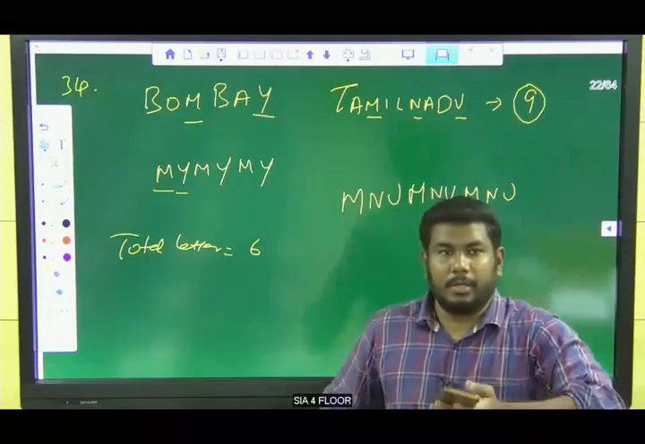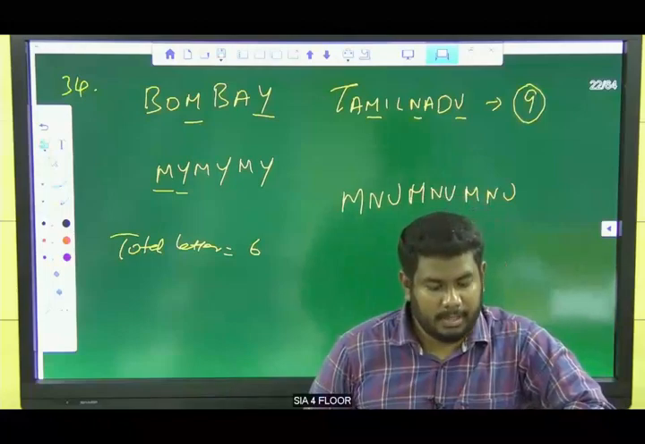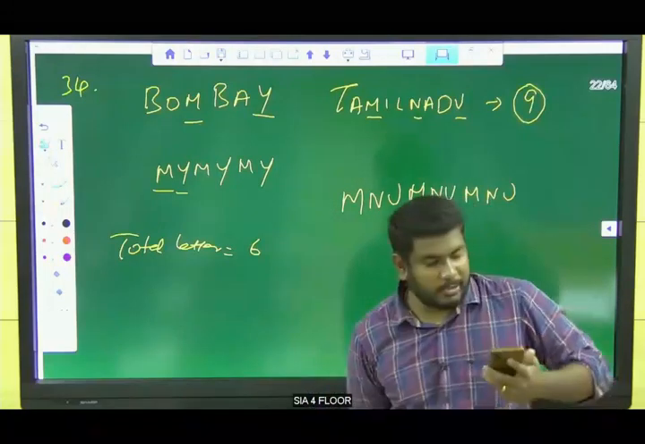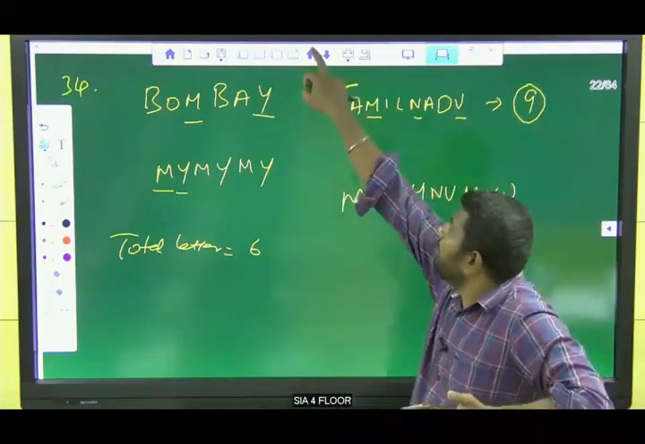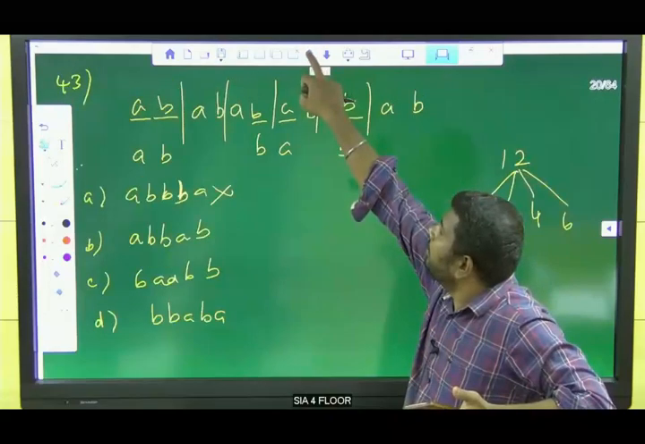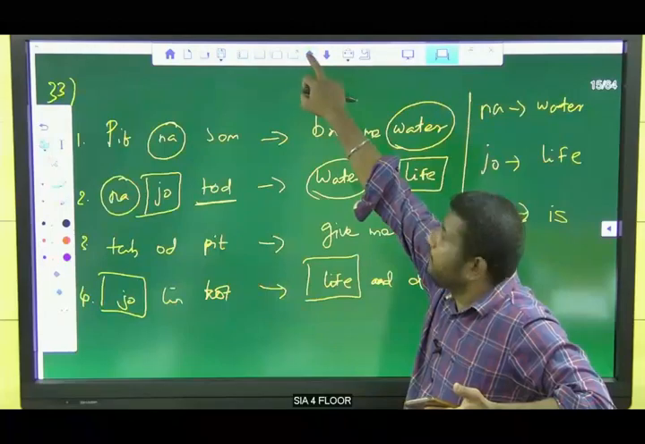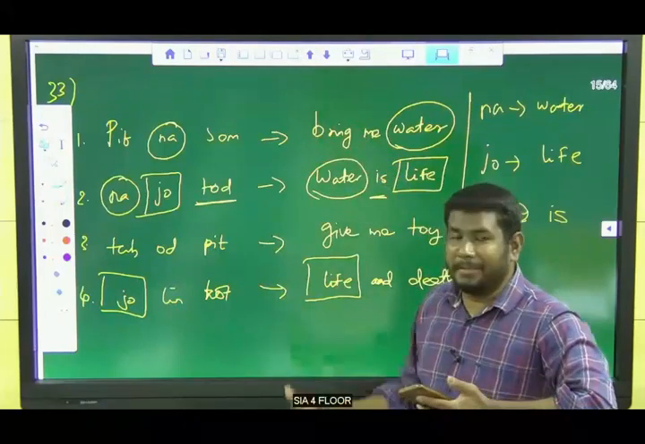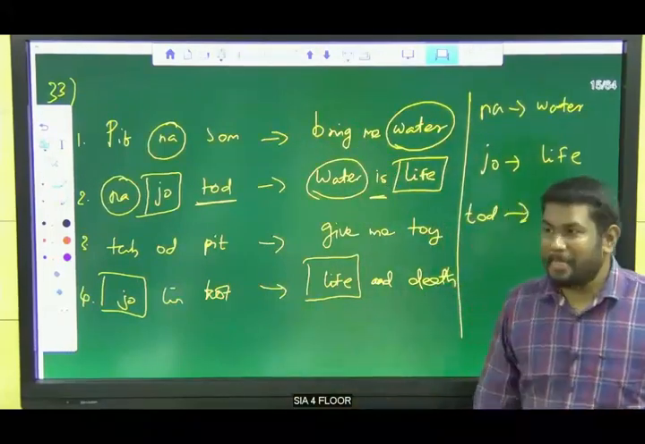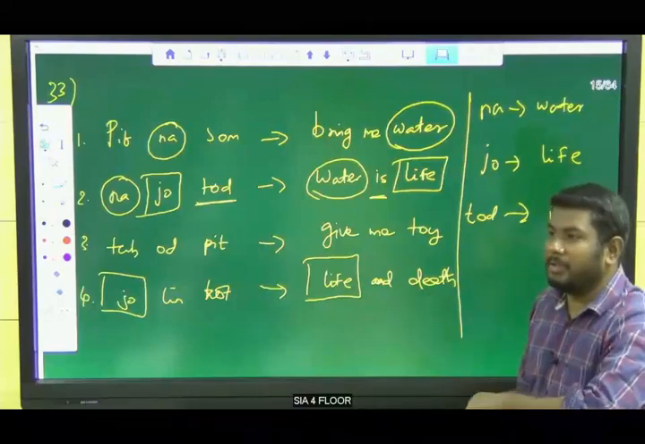Shivasankar? Sir, yeah. So what's your doubt actually? Sir, the Chinese coding, sir. Chinese coding. Yeah, this one. Okay. So what's your doubt actually?